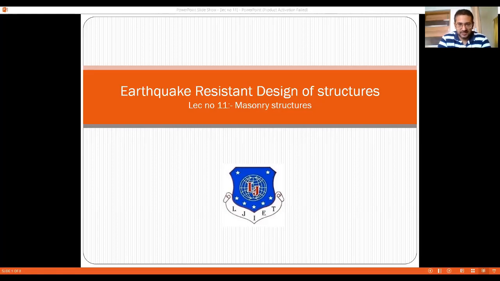In the last lecture, we saw a couple of guidelines suggested by the Indian standard to ensure that masonry structures behave well under earthquake forces. So we continue and go in depth of these guidelines provided by the Indian standard to ensure the behavior of masonry structures during earthquake forces.